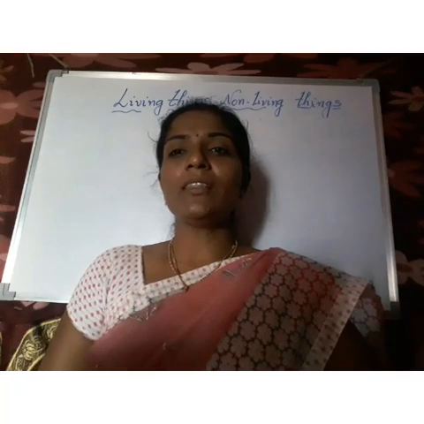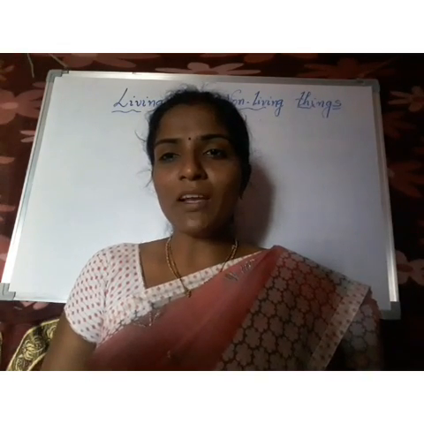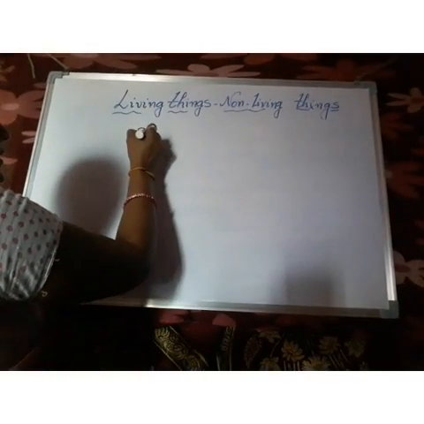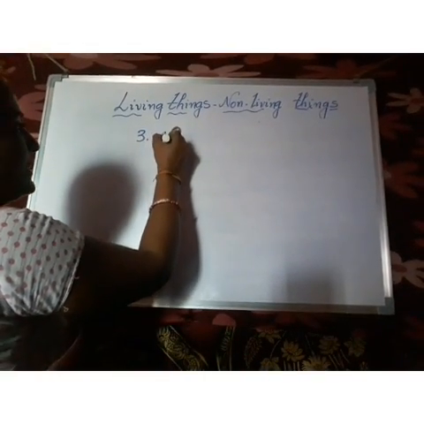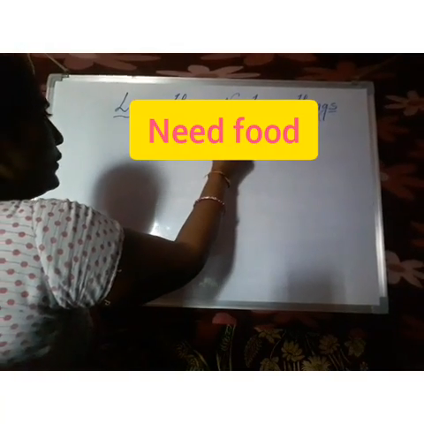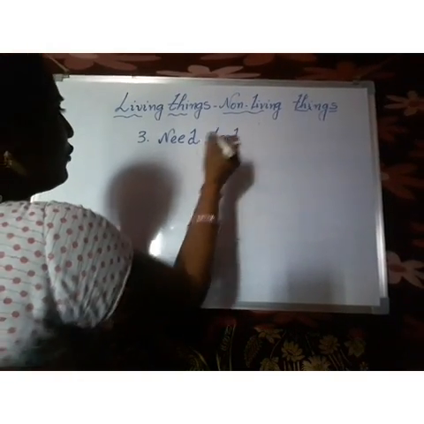And coming to the third character, do you remember what I told you in the previous class? Third character is need food. Do you know, children, what is meant by food?